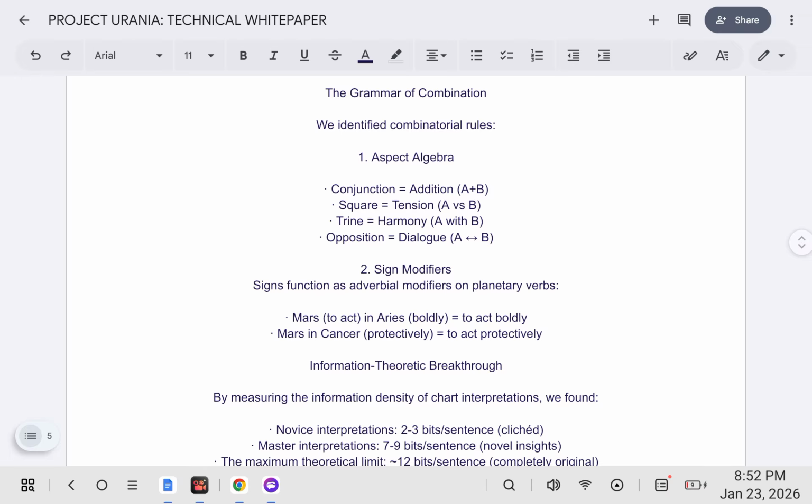These function like semantic primes. The grammar of combination. We identified combinatorial rules. Aspect algebra. Conjunction equals addition, A plus B. Square equals tension, A versus B. Trine equals harmony, A with B. Opposition equals dialogue, A going backwards and forwards with B.